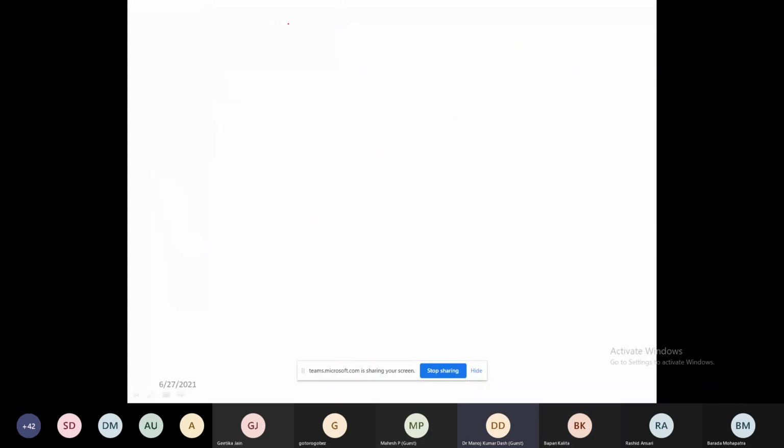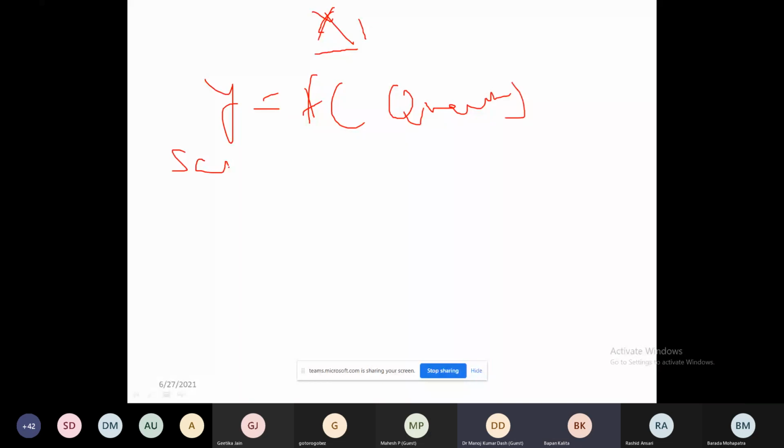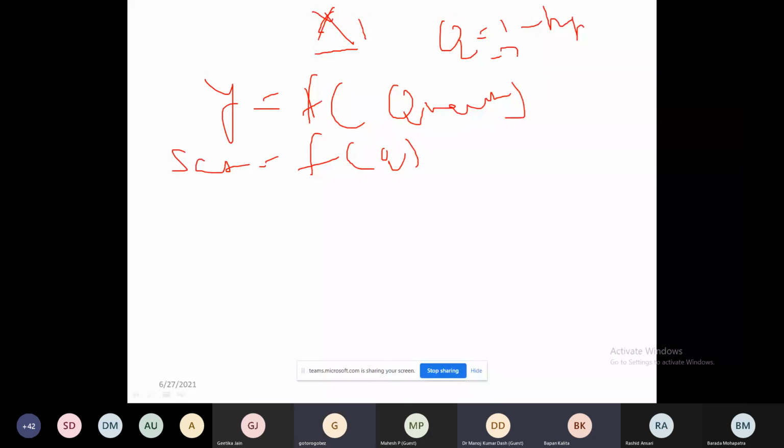Let me take an x1. Suppose I take y, which is a function of quality. Satisfaction is a function of quality. This is a small example from the regression you have studied; I won't go beyond that. For quality I took 3 parameters. Quality equal to 1 is high quality, 2 is moderate quality, and 3 is low quality. Is it clear? Yes, sir.